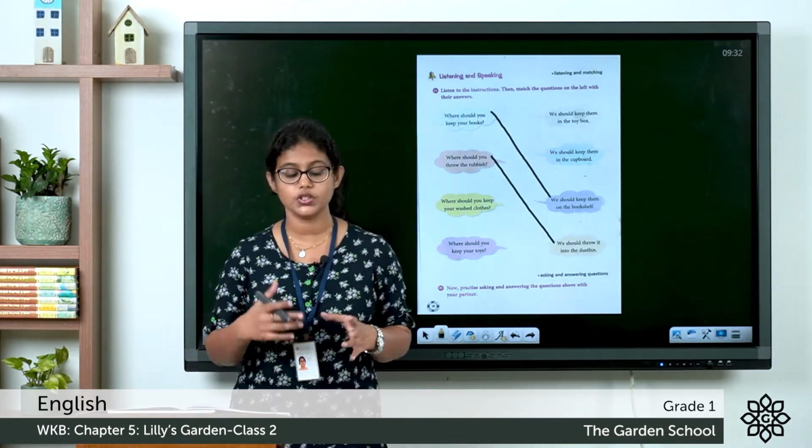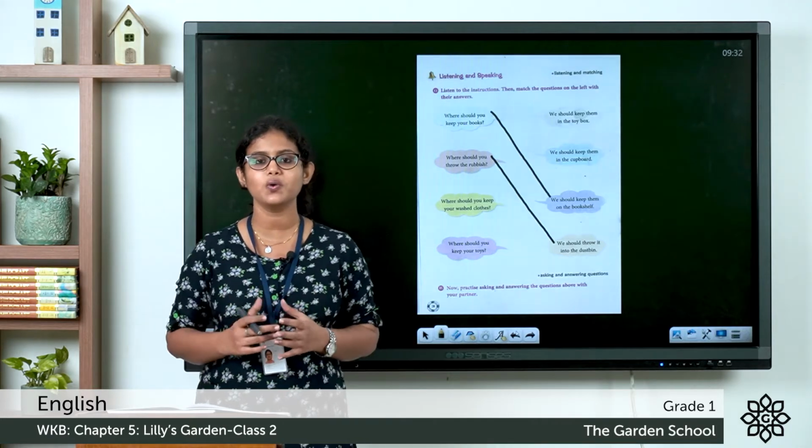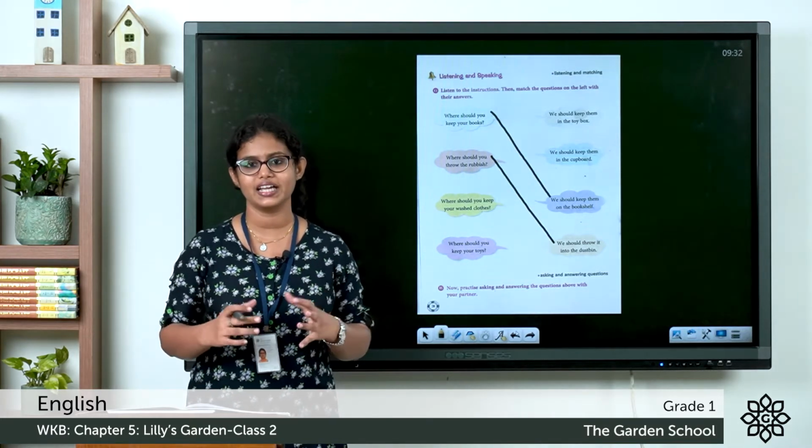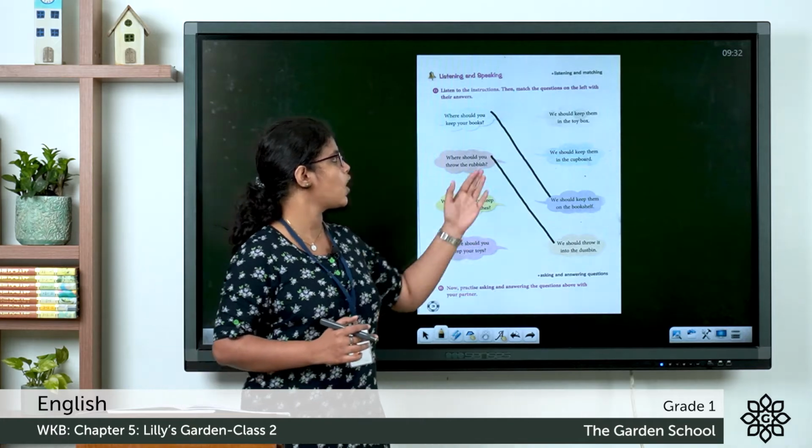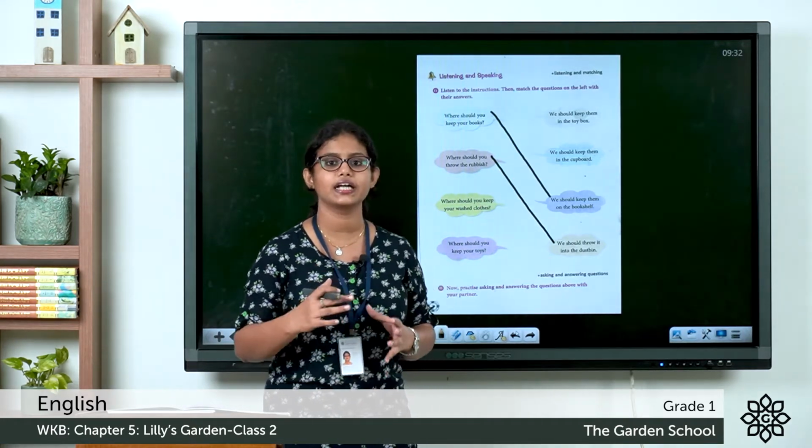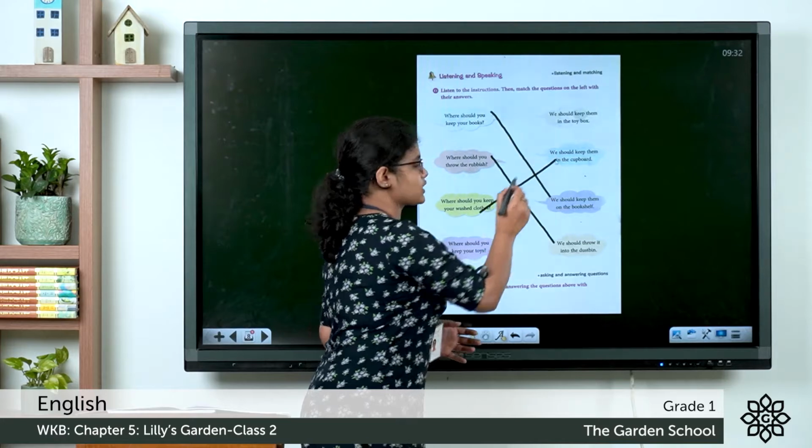What about the third one? Where should you keep your washed clothes? So where do you keep your washed clothes? You keep in your cupboard, right? So the answer is we should keep them in the cupboard. So you can match this.